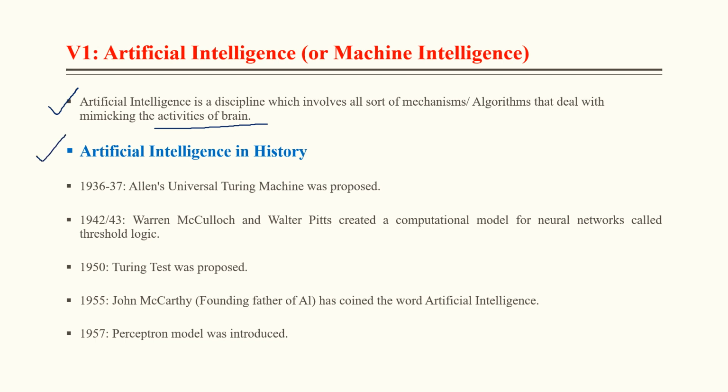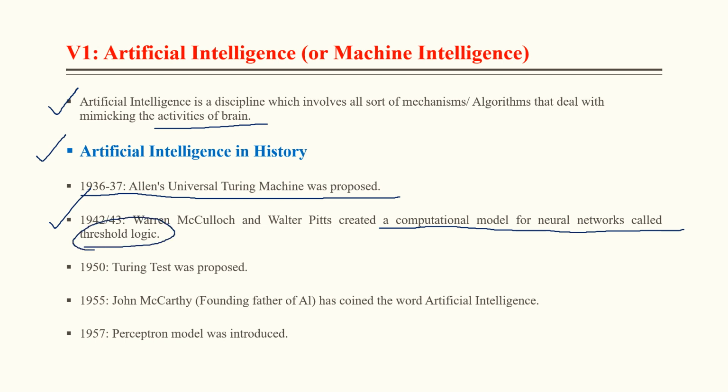In 1936 and 37, Alan Turing's universal Turing machine was proposed. Important from the exam point of view: in 1942 and 1943, Warren McCulloch and Walter Pitts created a computational model for neural networks called threshold logic, and most probably it is also part of an assignment question. In 1950, the Turing test was proposed, not so important.